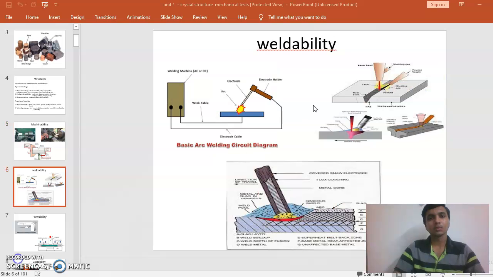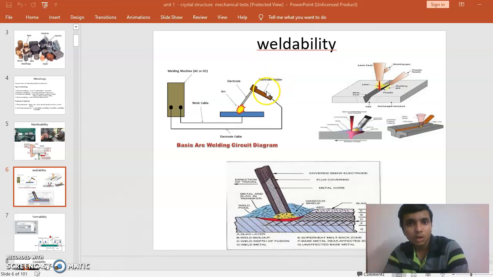We can look in this. Like even weldability, it is a basic thing of a basic arc of a welding machine. Like you can look at here welding machine, where the specimen is placed over here with the arc, and we can see its work, whereas the specimen is placed here on the surface, and the electrode rotor is acting on it, electrolyte. Whereas these are the other pictures of the weldability, and where they welded in this process. The process is done in this manner.